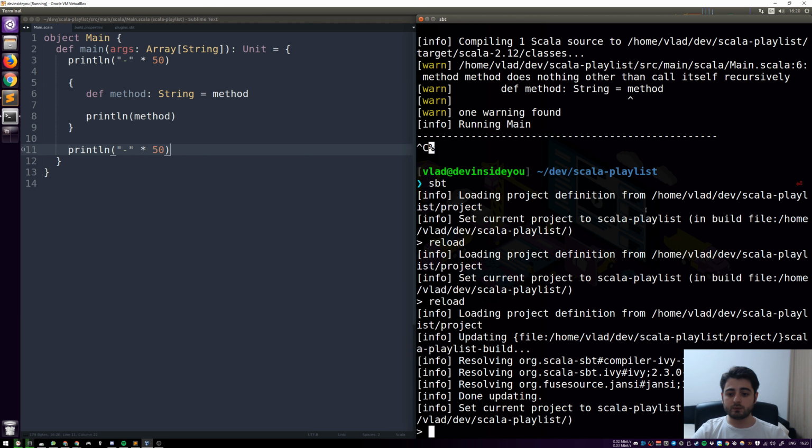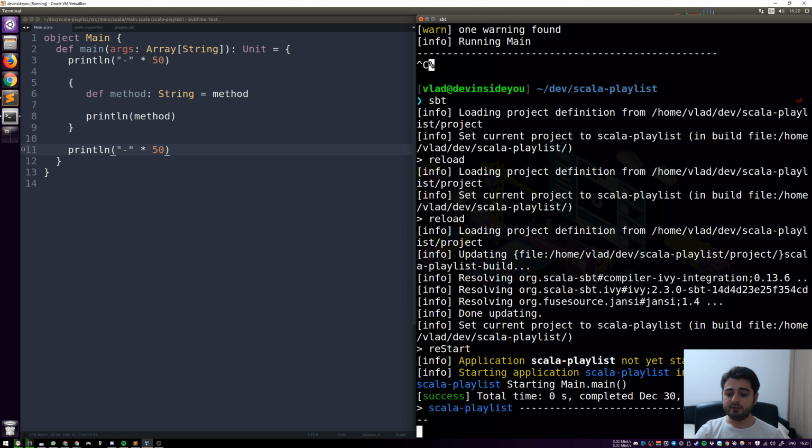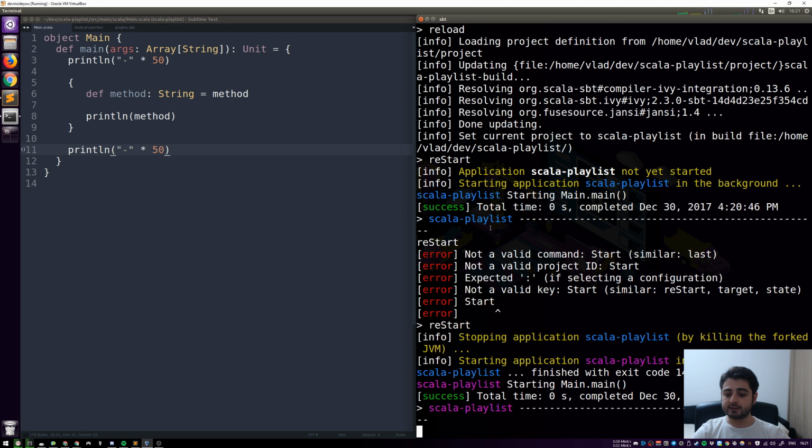So what the SPT revolver plugin is doing, it's giving us a few more commands. Instead of saying run, or instead of saying ~run, it's giving us the command called restart. And restart is basically like run, right? But if your application is already running and it's stuck in an endless loop, for example, you can just type it again. You can just say restart, right? Hold up, restart. There we go. And now what it did is, in the beginning it just said, okay, application Scala playlist not yet started, and now it started the application in the background. And now the second time we typed in restart, it stopped the application and then started it again.